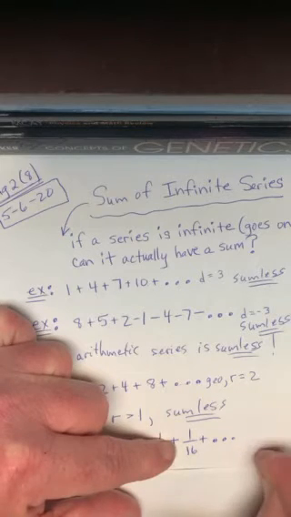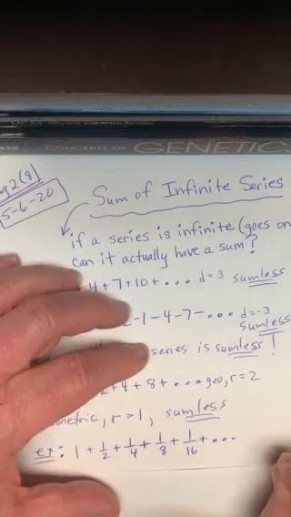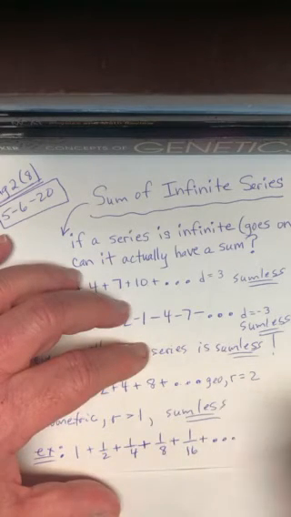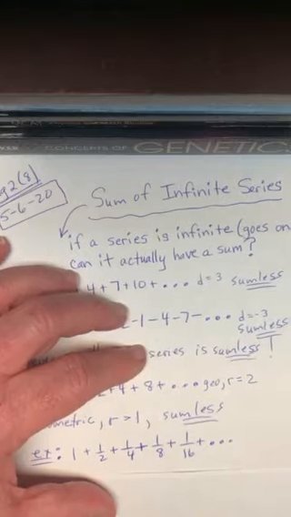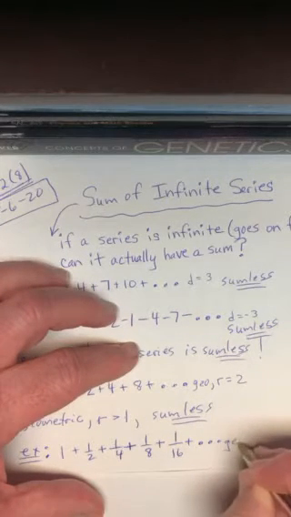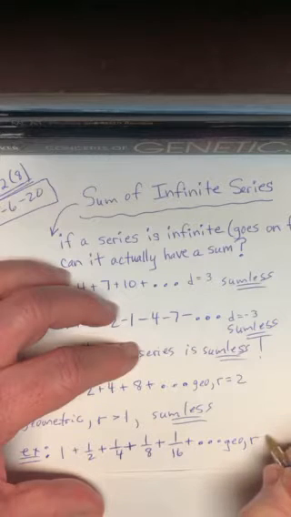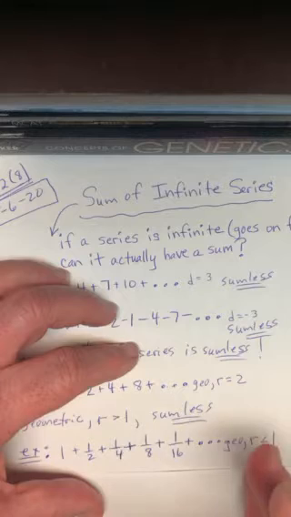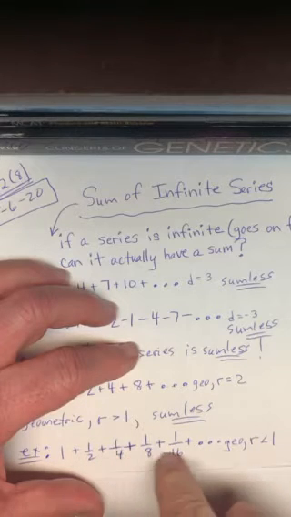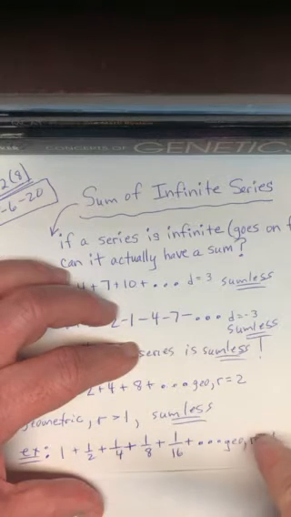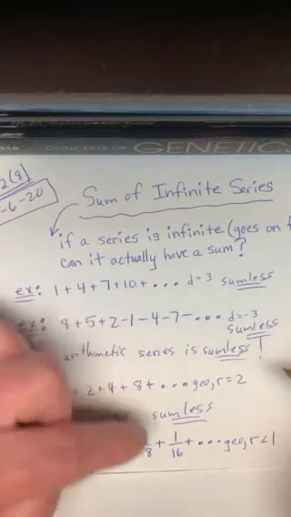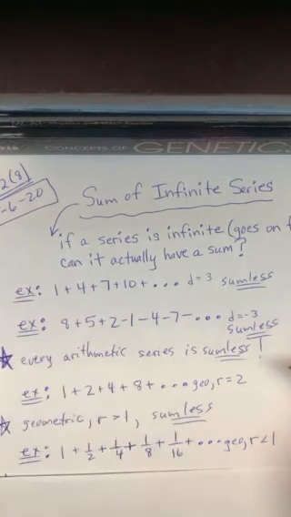Well, 1/2,000,000th is such a tiny, insignificant number, it's as if I'm adding 0 every time. So guys, this is a geometric series. The ratio is less than 1, isn't it? I was multiplying each time by 1/2, and the numbers I'm adding are getting so small, it's just like adding 0 every time. So I can actually arrive at a sum.